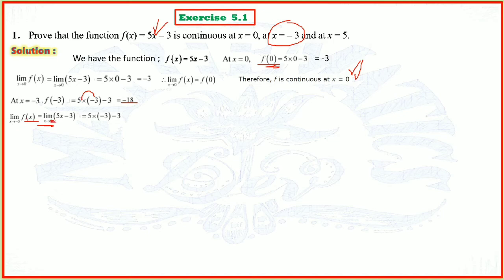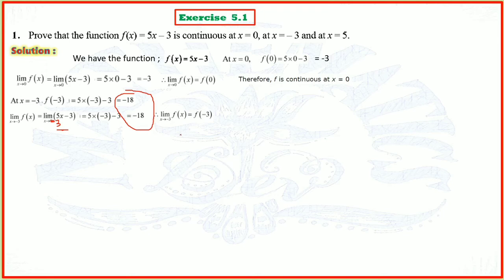So limit x tends to minus 3 of f of x is equal to limit x tends to minus 3 of 5x minus 3, which is nothing but 5 into taking the limit at minus 3. So 5 into minus 3 minus 3, again minus 18, both are equal.